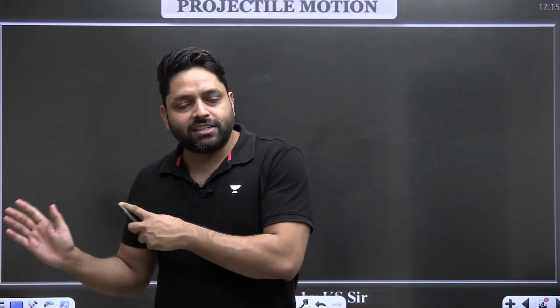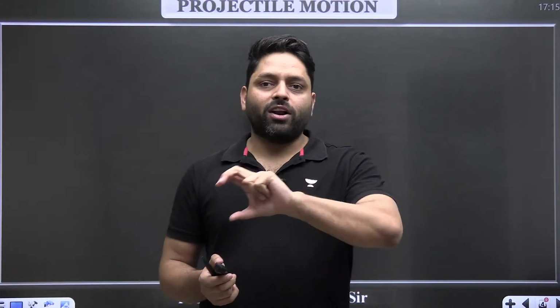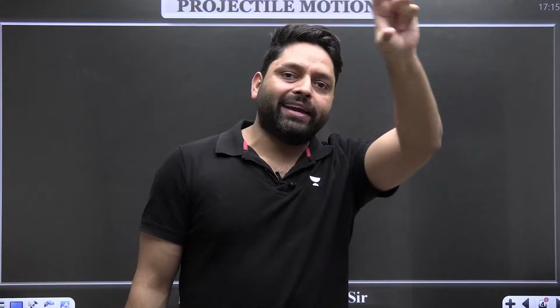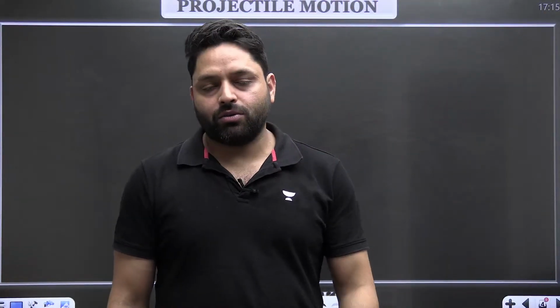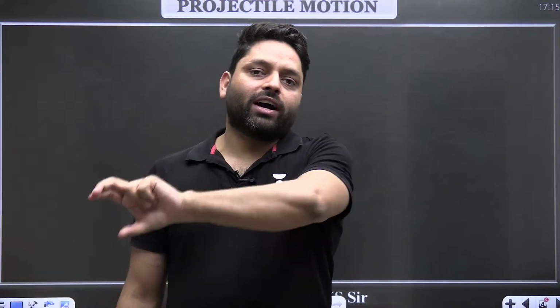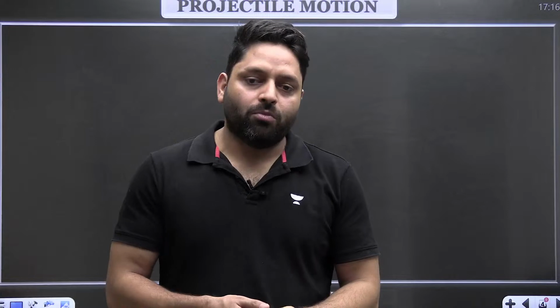When a batsman hits the ball for a 6, the ball is in the air. The motion of that ball is projectile motion. The ball is moving under gravity and going on a curved path like this, and that motion is called projectile motion.